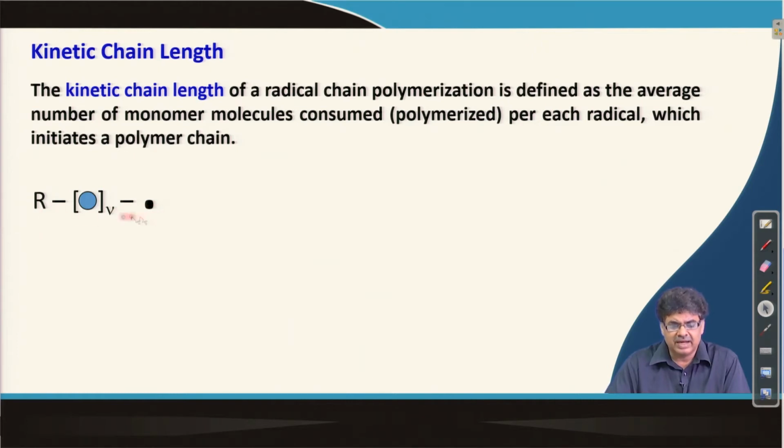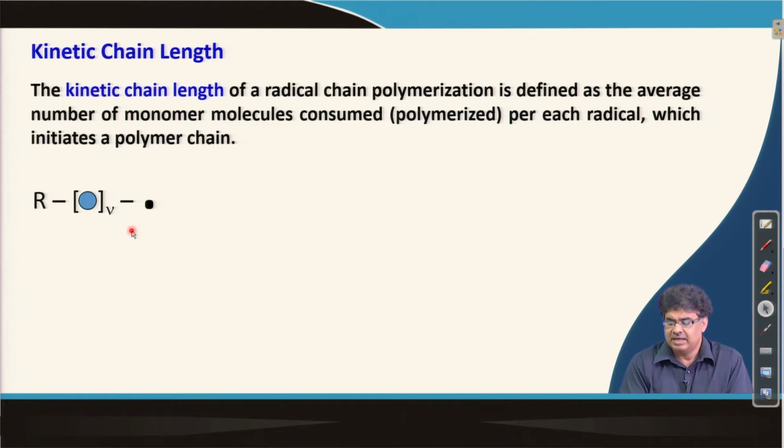So, each propagating radical is a kinetic chain, and the number of monomer molecules consumed or polymerized per R dot in this particular case is called the kinetic chain length. So, nu is the kinetic chain length for this particular propagating radical or kinetic chain.